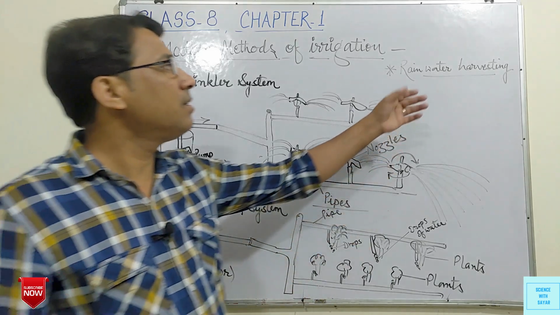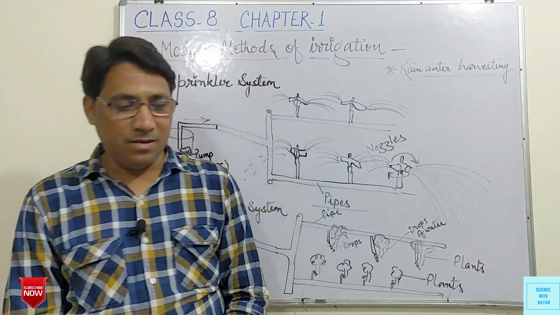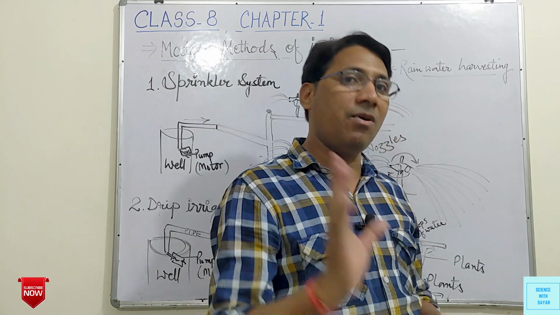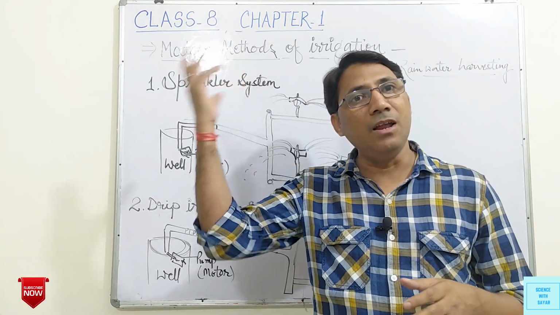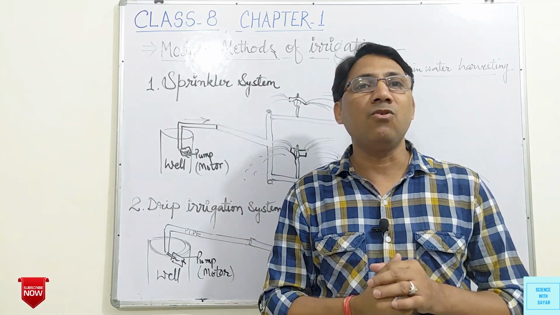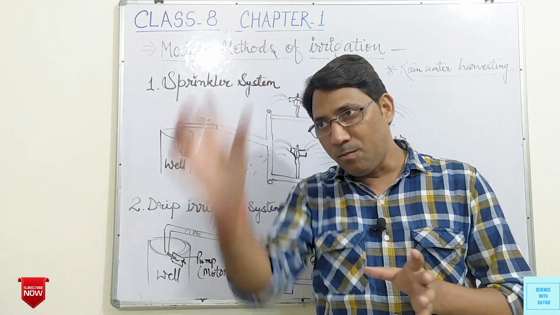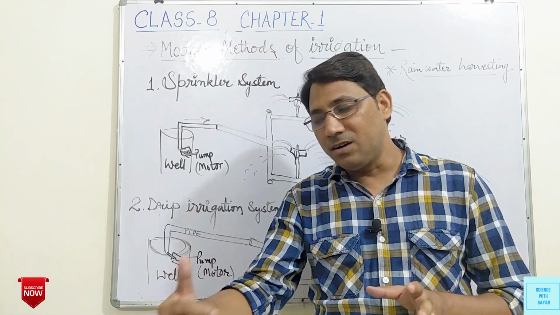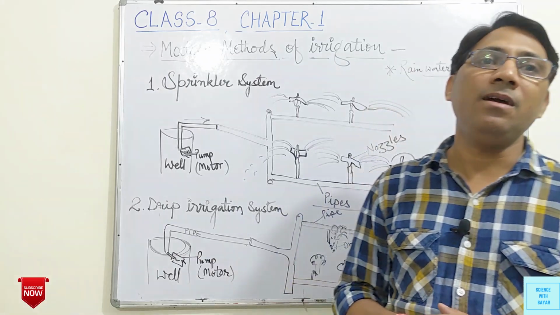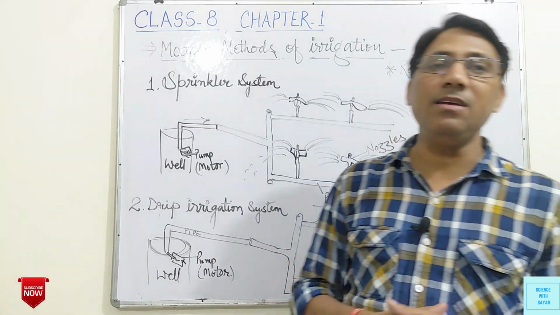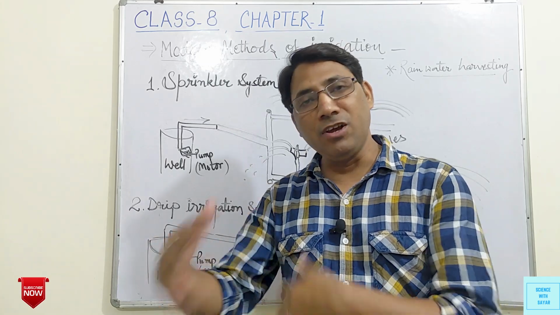The third technique is rainwater harvesting. In this technique, the rainwater that comes on the roof of our buildings, houses, rooms, etc. is collected through pipes, and after that it is collected in a water tank, an underground water tank, and this collected water is used by hand pump or using a motor.